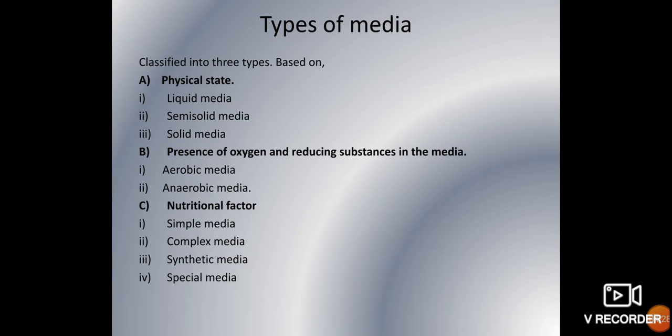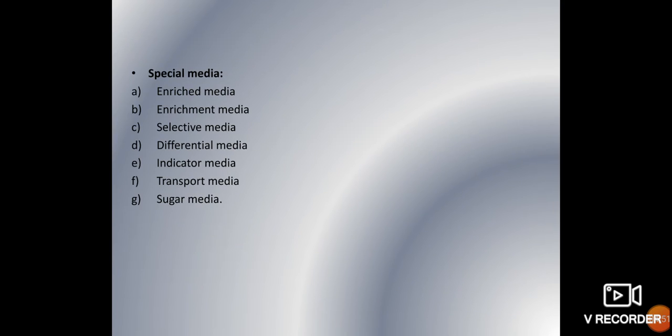Next, presence of oxygen and reducing substance in the media. Based on that, there are two types: aerobic and anaerobic media. Aerobic media is used for growing aerobic bacteria, and anaerobic media is used for anaerobic bacteria. Next, nutritional factor. Based on nutritional factor, there are four types: simple media, complex media, synthetic and special media. Under special media, some subtypes are there, like enriched media, enrichment media, selective media, differential media, indicator media, transport media and sugar media. Let's see one by one.